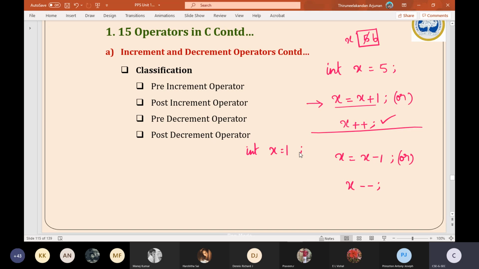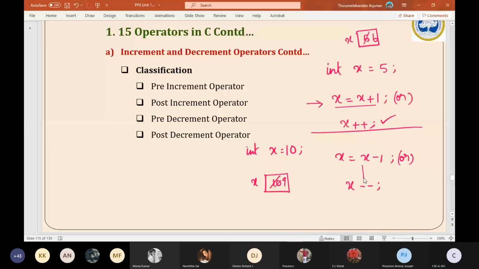So either I can write x is equal to x minus 1 or else simply I can write it as x minus minus. That's all. The moment we declare it like this, x is assigned 10. The moment we execute x minus 1, it is subtracted by 1 and becomes 9. The same thing can be executed by writing the same instruction as x minus minus.